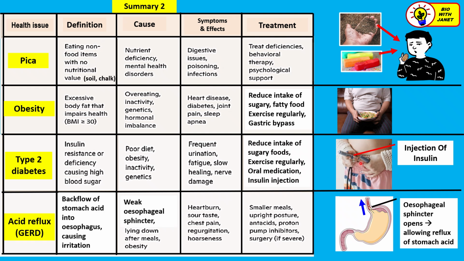Insulin therapy means, for example, as you can see here, this patient is taking an insulin pen, which is actually like a syringe, to inject insulin into the stomach, into the blood. Okay, this will help to reduce the blood glucose level because insulin converts excess blood glucose into glycogen, which is stored in the liver. Now, let's go on to the last one, acid reflux or GERD.